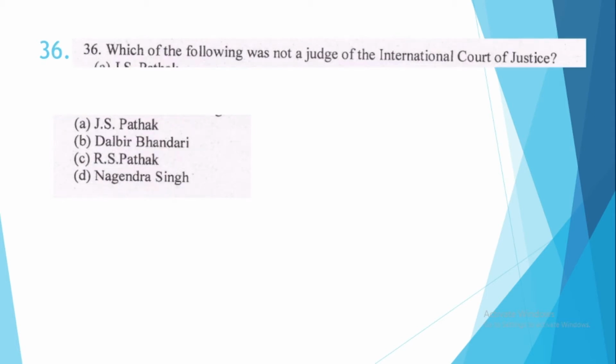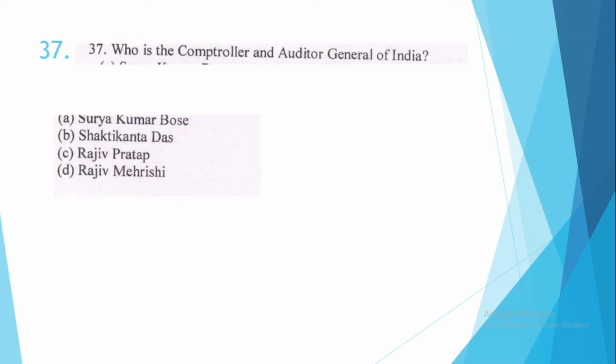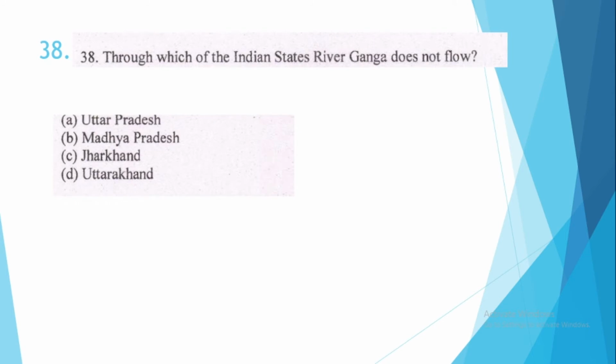36. Which of the following was not a judge of the International Court of Justice? So the correct option is option number A, J.S. Pathak, and all the other persons given in the options has been the judge of the International Court of Justice. 37. Who is the Comptroller and Auditor General of India? This is actually option number D according to 2019, but presently the Comptroller and Auditor General of India is G.C. Murmu.